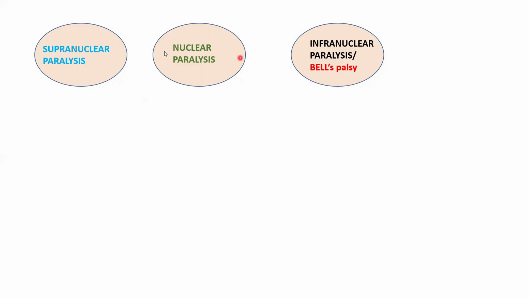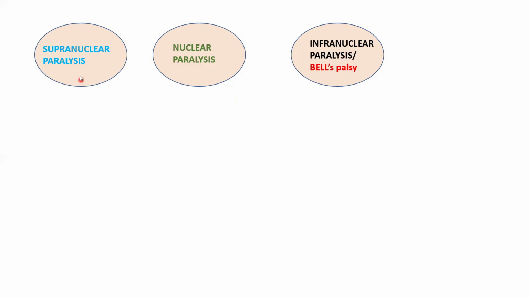Nuclear paralysis involves a lesion of the motor nucleus of the facial nerve. Supranuclear paralysis is an upper motor neuron lesion. What did I tell about upper motor neurons? The motor neurons in the cerebral cortex, the motor cortex. Infranuclear paralysis is a lesion of the facial nerve anywhere along its course after it arises from its nucleus. Infranuclear paralysis we also call Bell's palsy.